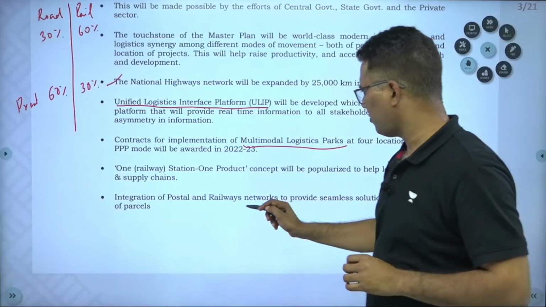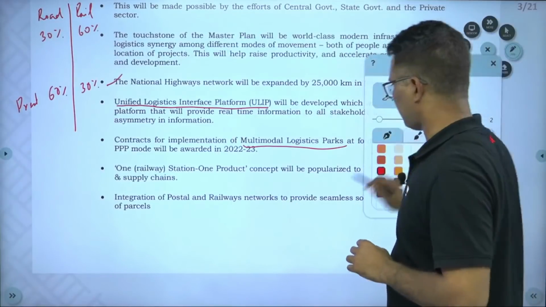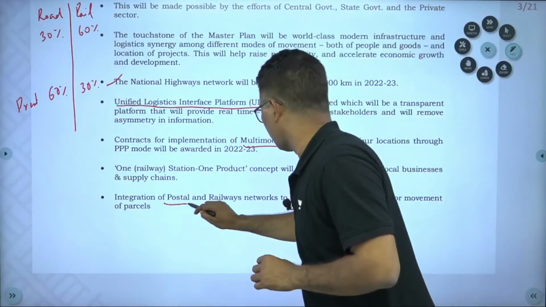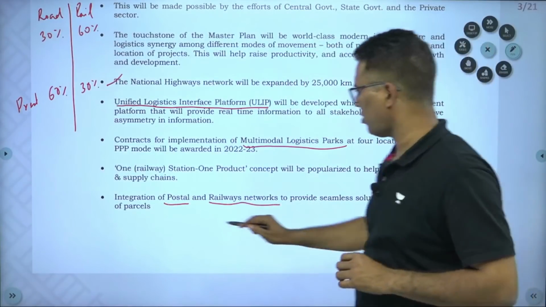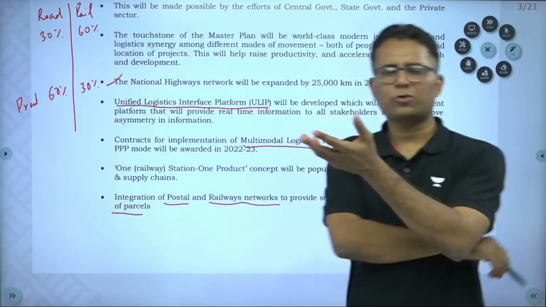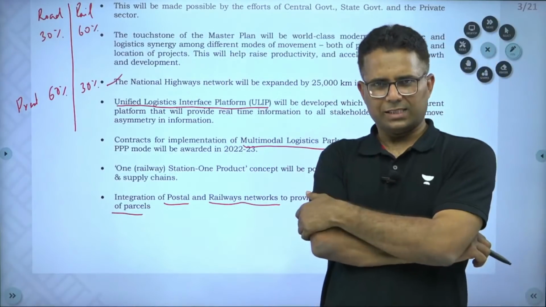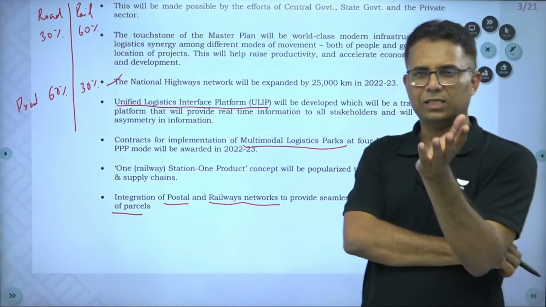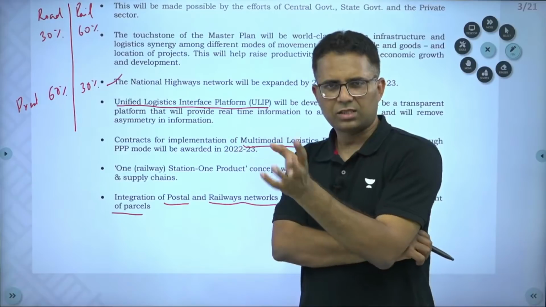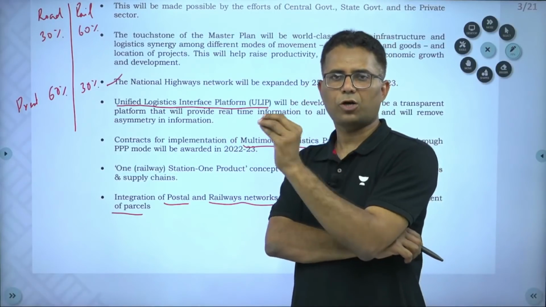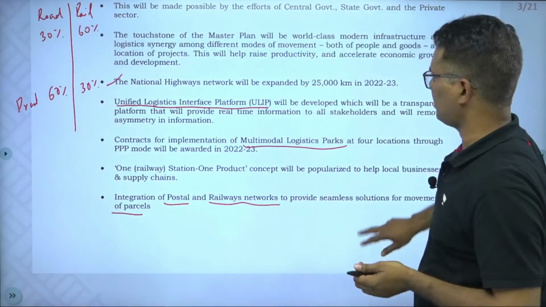Then integration of postal and railway networks to provide seamless solutions for movement of parcels. Postal and railways will be connected for better supply chain. So multimodal logistics, PM Gati Shakti, faster transport, this is one of the main priority areas of this budget.